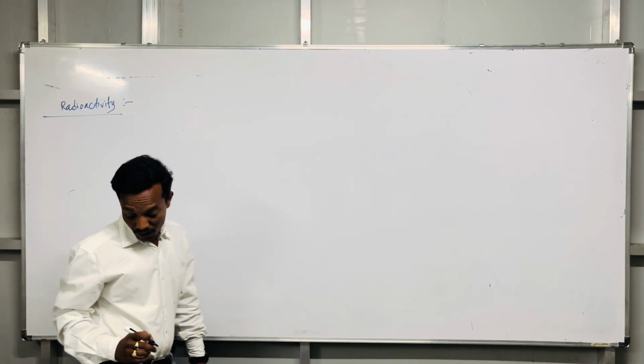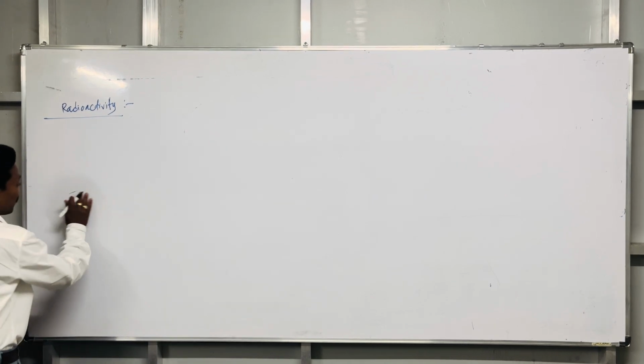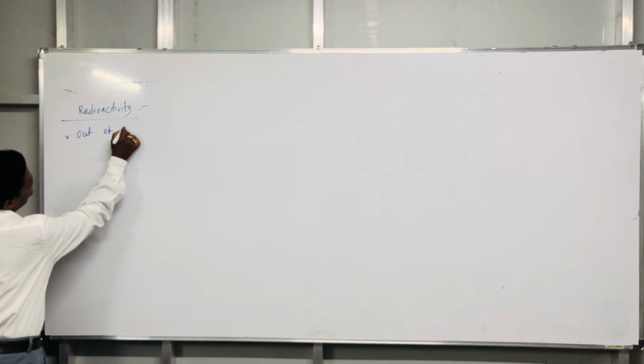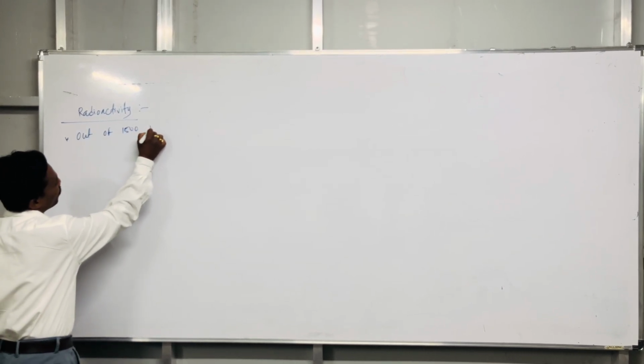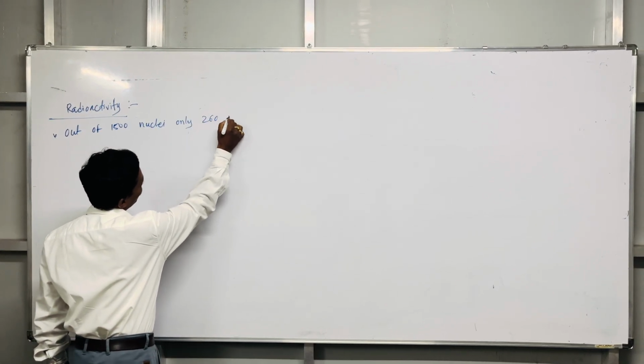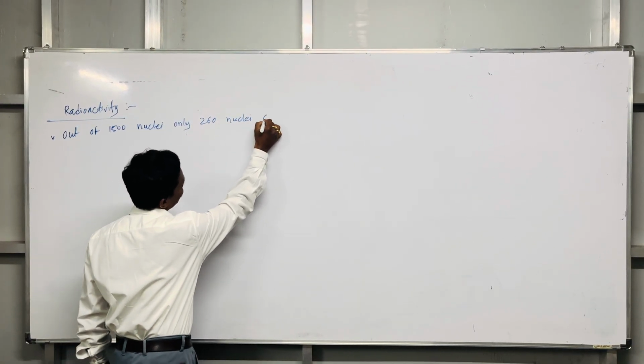So first of all, we are starting with that point. Number one is that out of 1500 nuclei, only 260 nuclei are stable.